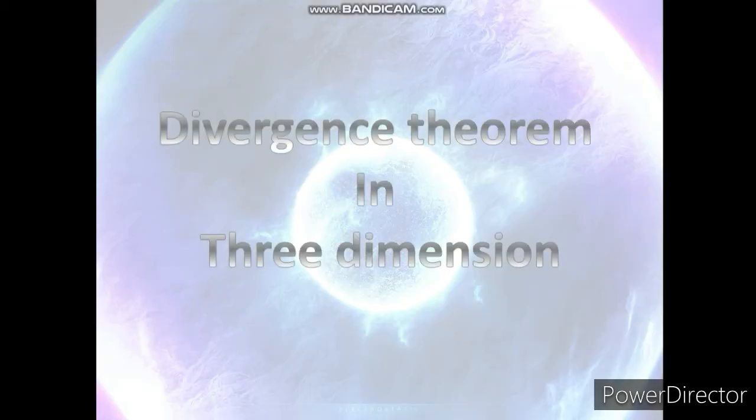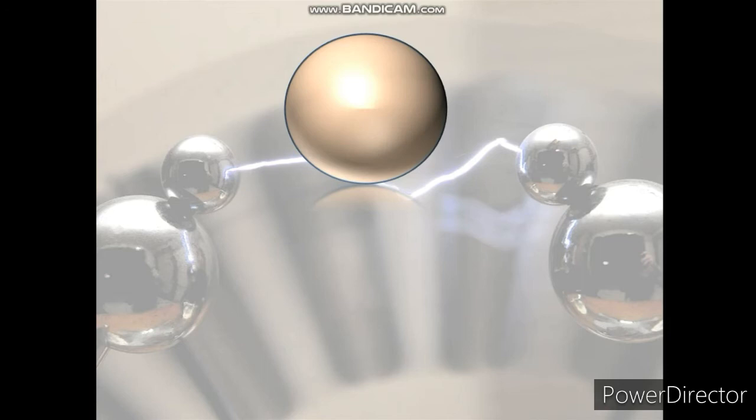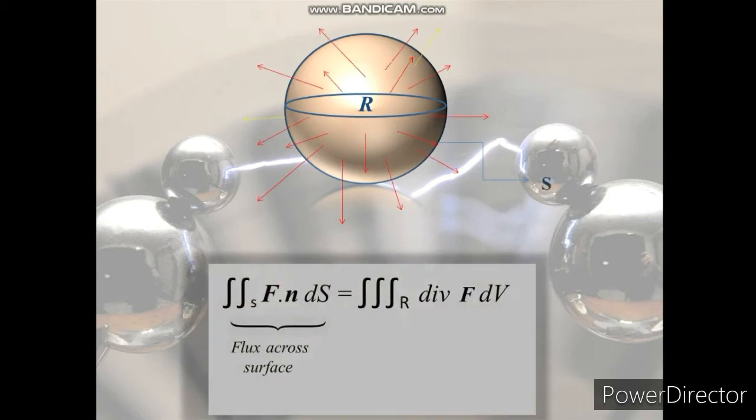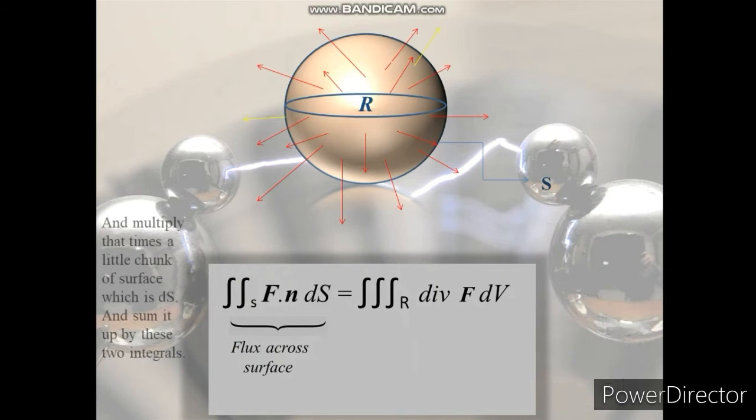Now the divergence theorem in 3 dimensions. Suppose we have a sphere, which is known as S, and vector fields and normal vectors. Here the flux across the surface, we would take our vector field F dot the normal vector at the surface and multiply that times a little chunk of surface, which is dS, and sum it up by these two integrals.